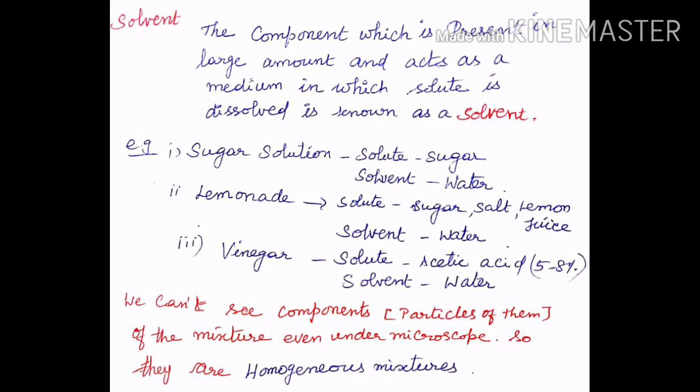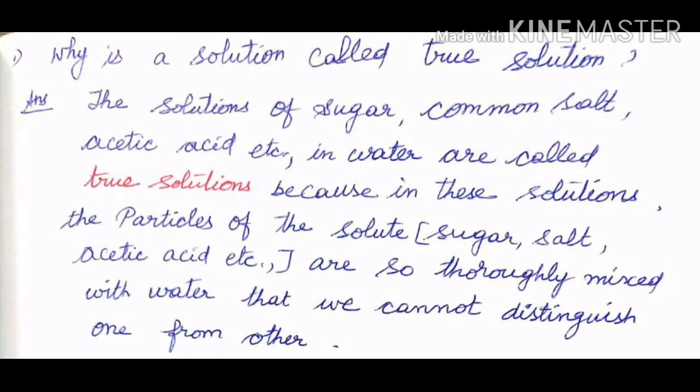We cannot see the components, that is particles of the mixture, even under the microscope, so they are homogeneous mixtures. Why is a solution called true solution? Answer: the solutions of sugar, common salt, acetic acid, etc. in water are called true solutions because in these solutions the particles of the solute, that is sugar, salt, acetic acid, etc. are so thoroughly mixed with water that we cannot distinguish one from the other.